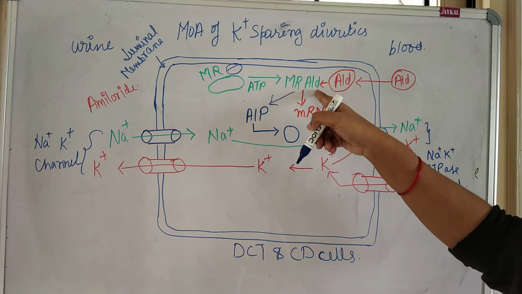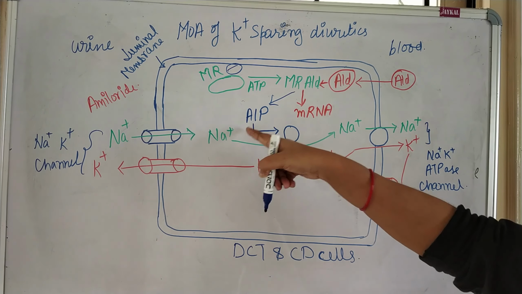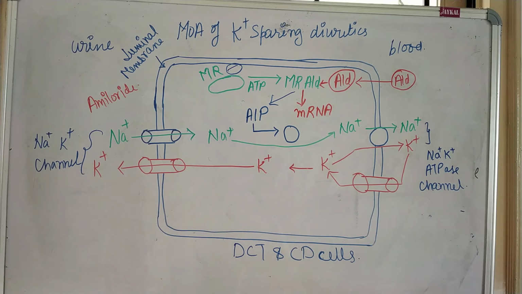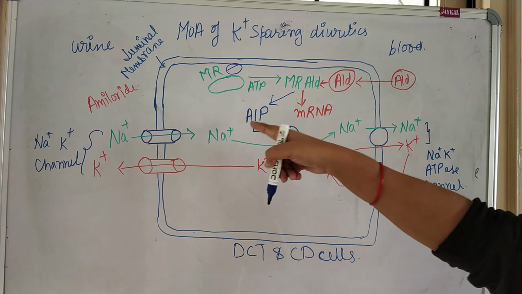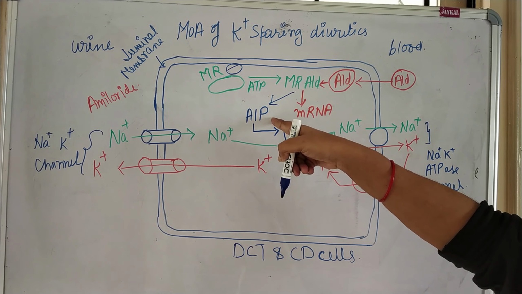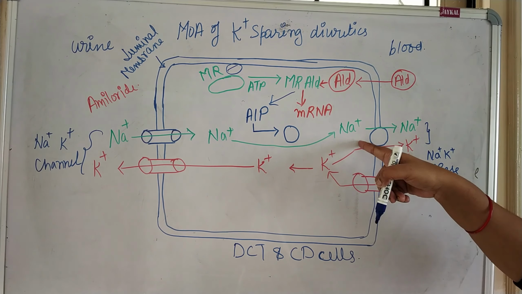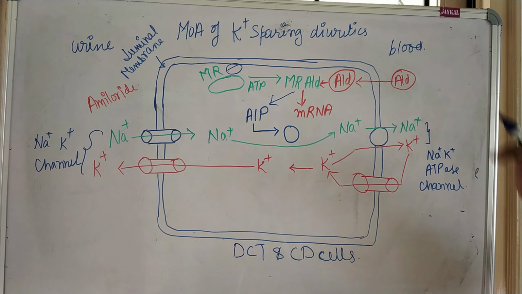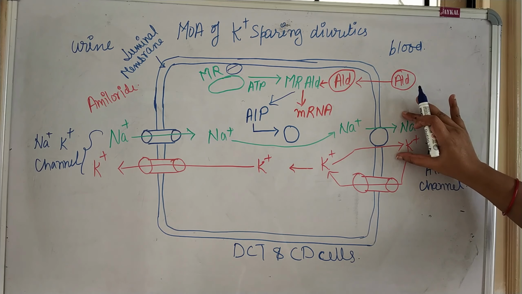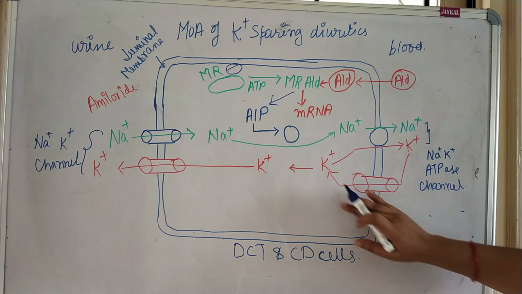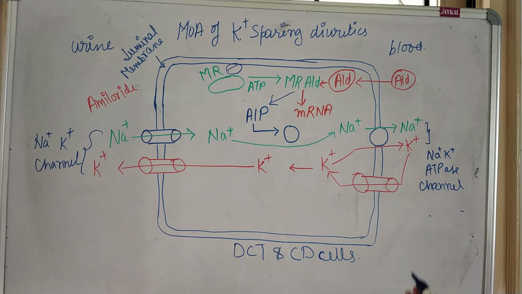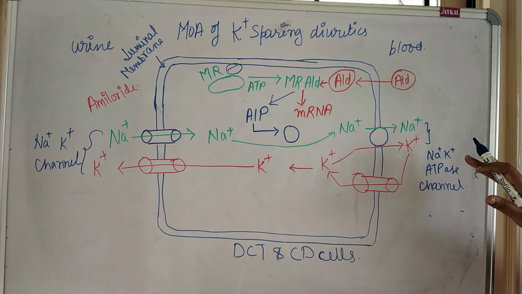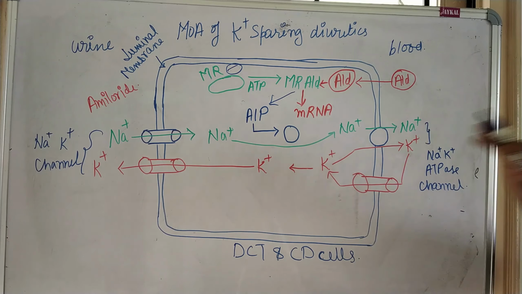mineralocorticoid receptor ALD complex will form, right? So when this complex will not form, the AIP, aldosterone induced protein, will not form. If this aldosterone induced protein will not form, it will not influence the sodium reabsorption in the body. So if the sodium reabsorption will be prevented, then the elimination of potassium will also get reduced. So that is the mechanism when potassium sparing diuretics are used.